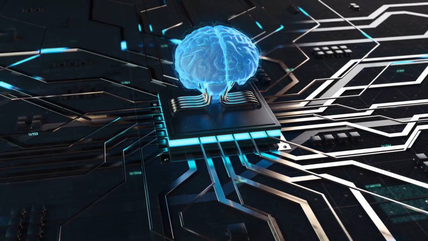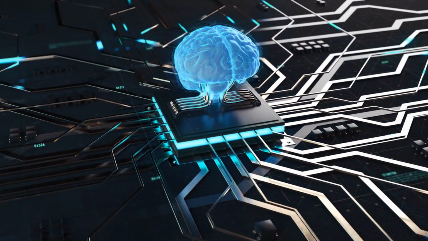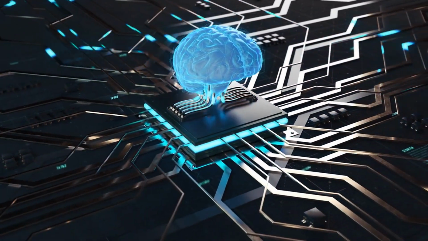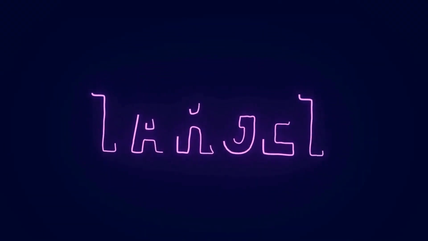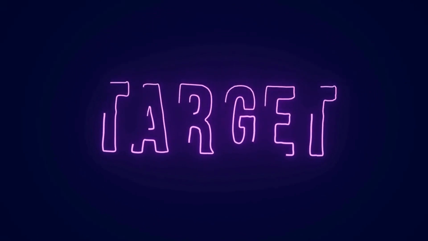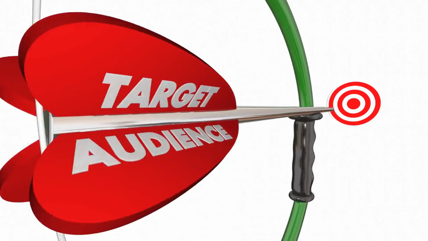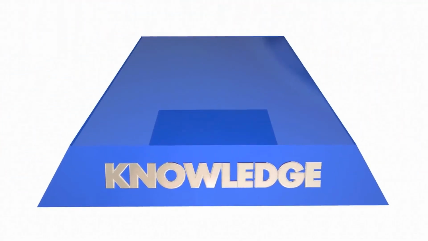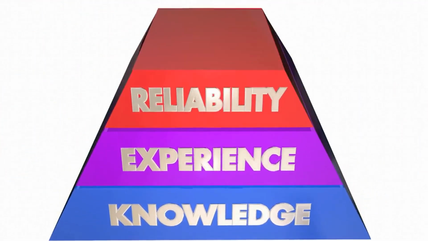ClearScope. ClearScope is a content optimization tool that uses AI to analyze top-ranking content and provide suggestions for improving your own content. It helps you understand what your target audience is looking for and what type of content is most likely to rank well. Acrolinks. Acrolinks is a content optimization tool that uses AI to analyze your content and provide suggestions for improving its readability, tone, and consistency. It also ensures that your content is consistent with your brand guidelines.